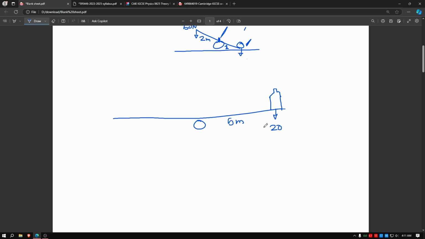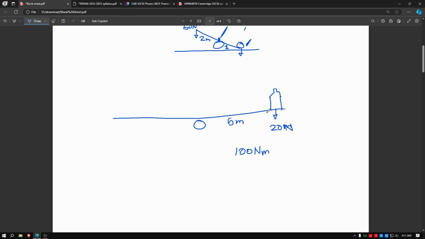So force into perpendicular distance, 5 times 20, so 100 newton meters, not newton per meter. Newtons into meter, not newton per meter. So this is the moment.